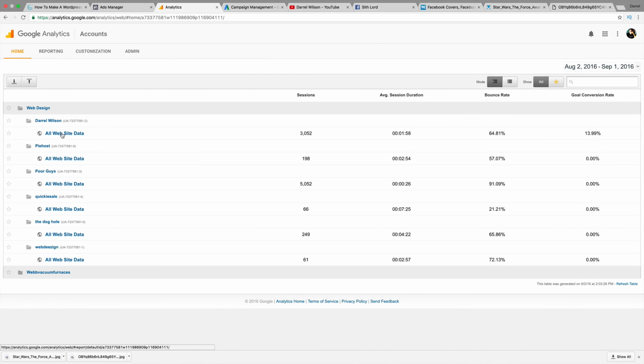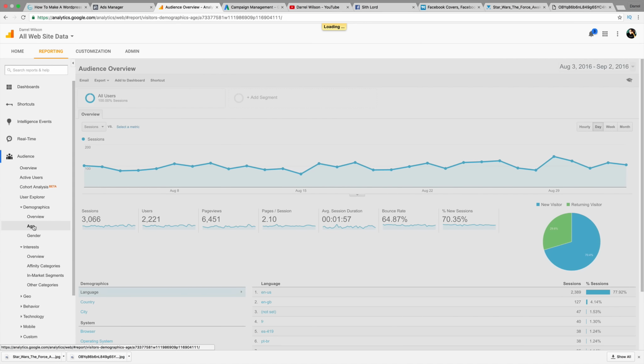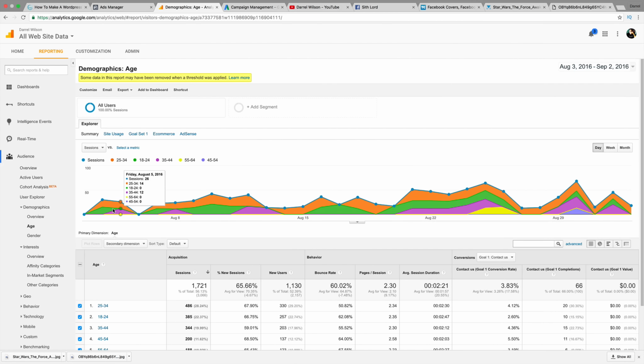But I'm going to go ahead and just click on all website data. And right here, we're given this big option, all these users, the page views, etc. But I'm more interested in the age. So under demographics right here, I can go ahead and select age. Now, a lot of people don't use this, but it's crucial to use it because you're given the most crucial information.